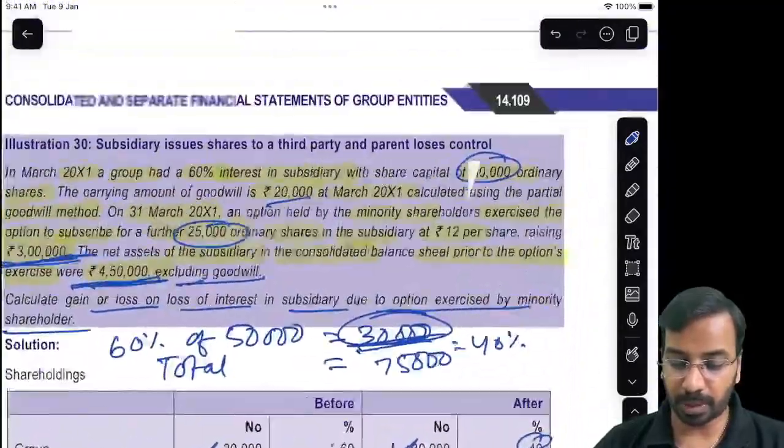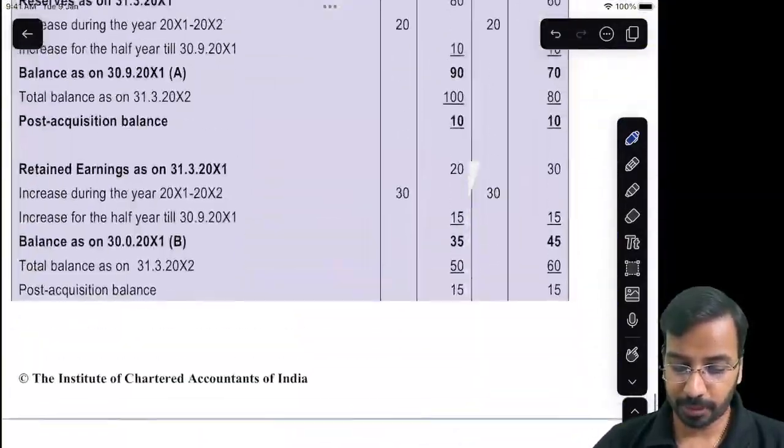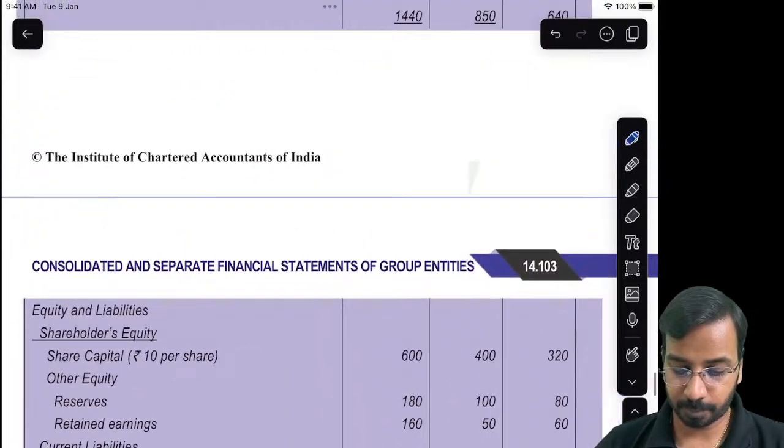Now sometimes what happens is we purchase also. So that case also, let us see. Additional stake purchased.